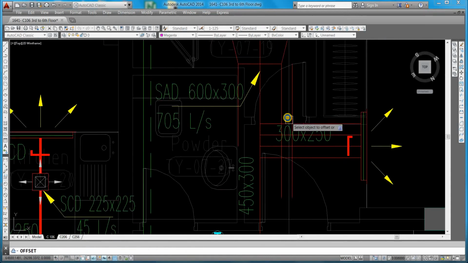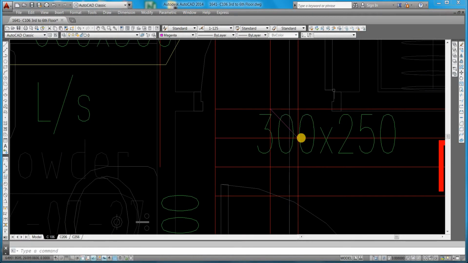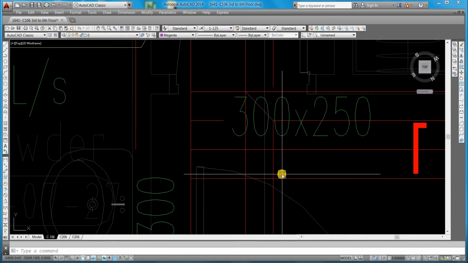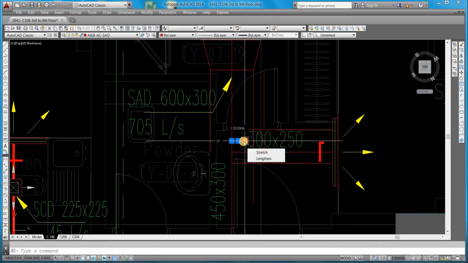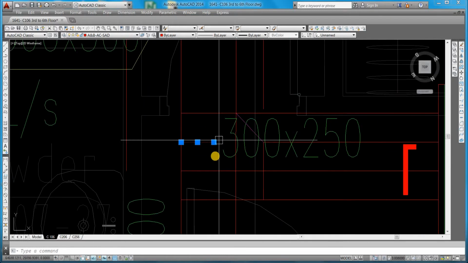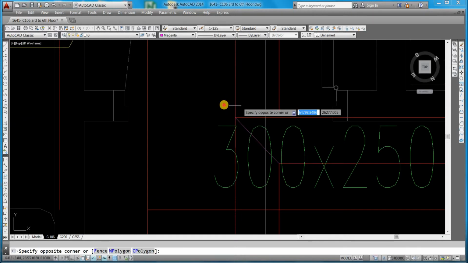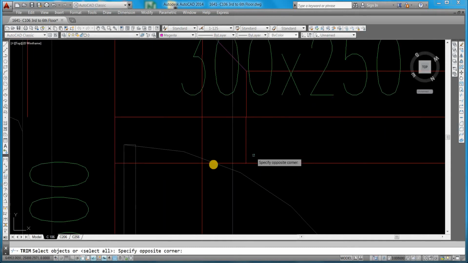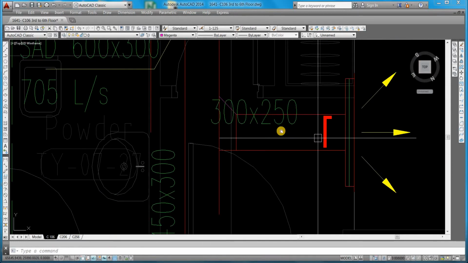You can take a line from here, enter, trim. Nearly. This one is this one. Delete. This center line also is no need.